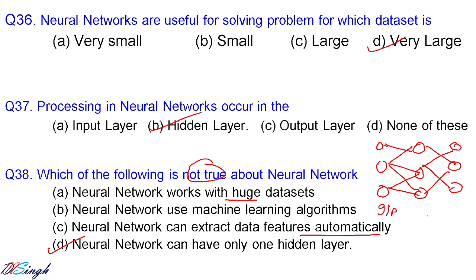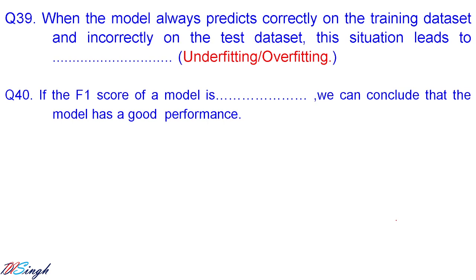So this is the input, the hidden layer, and this is the output layer. Processing will happen at what? Hidden layer. Let us go for the next question.